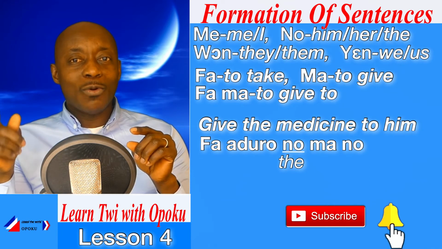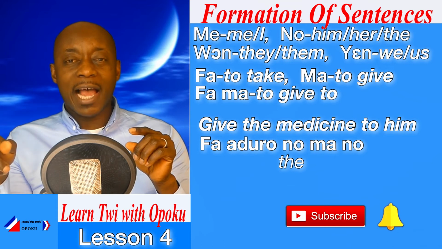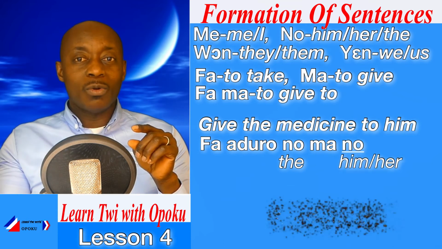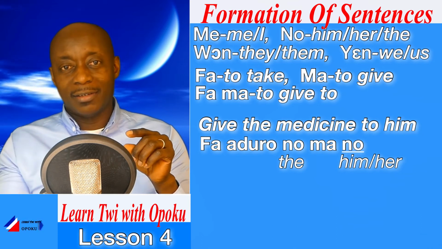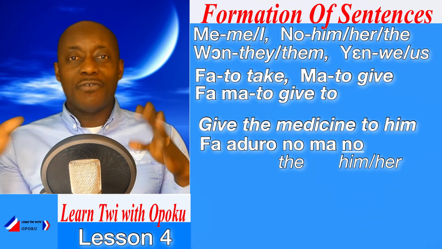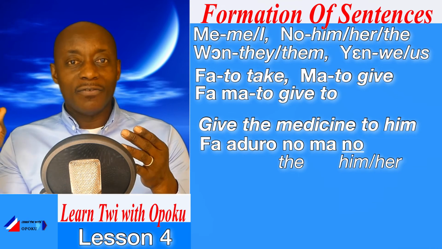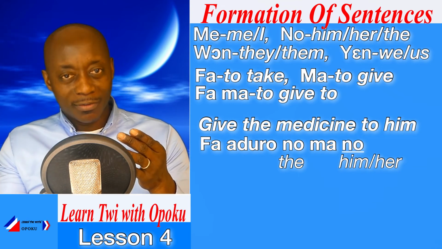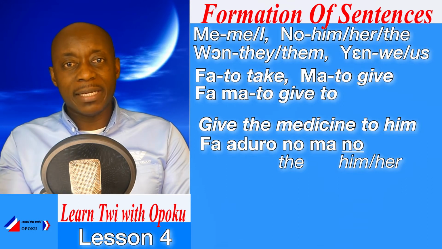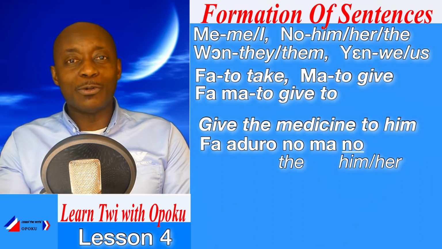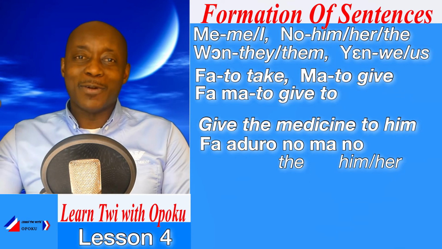And then the no that comes after ma is him or her. Good. So, fa aduro no ma no. Give the medicine to him.